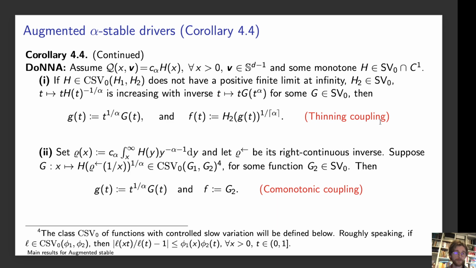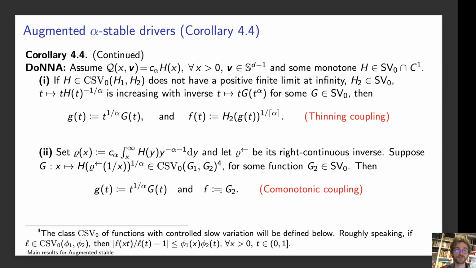Again, constructing a rho from the h and looking at the right continuous inverse, rho inverse, we can see that if this G constructed from h of rho inverse of 1 over x is slow because of controlled slow variation for some slowly varying function g2, then again we have the same small g of t, and our function f is again slowly varying.